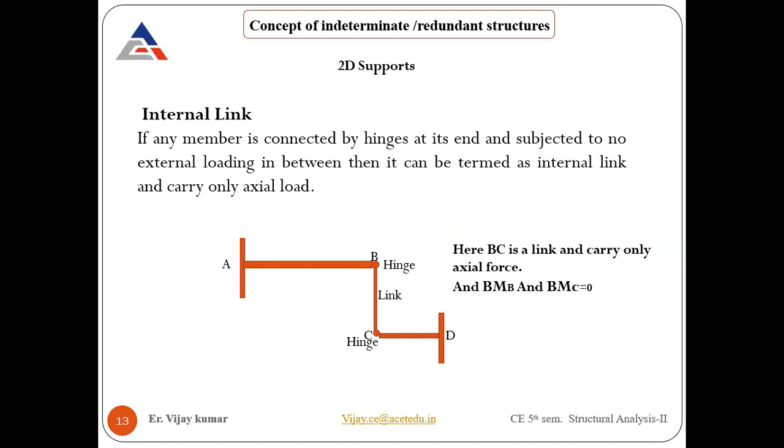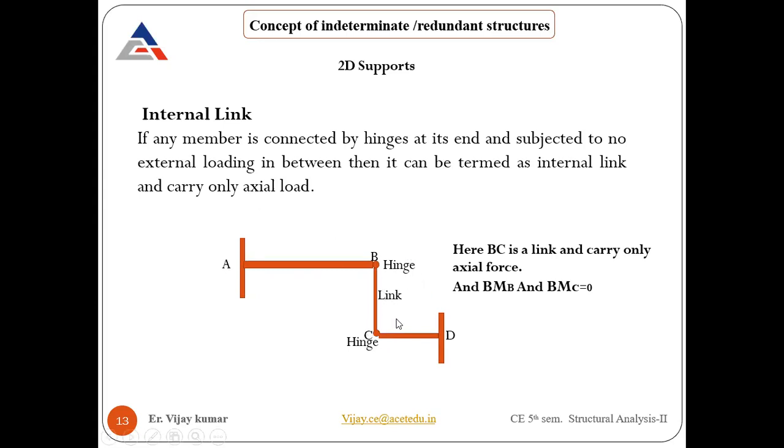Next, we have an internal link. So what does it mean? We have two components here. One beam is this side, AB, and the other is CD. And we connect a link between these two by using a hinge at B and a hinge at C. So this is your link.